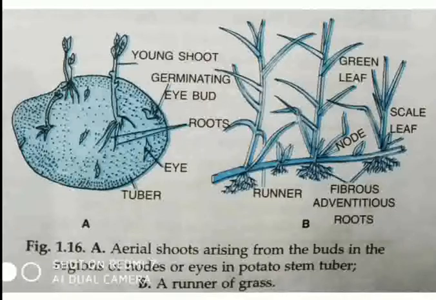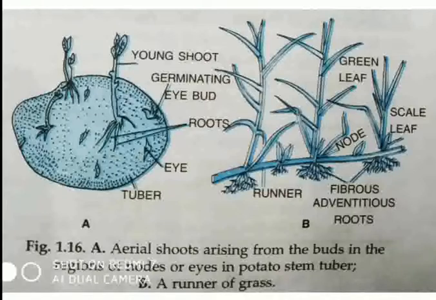Let me talk about this runner, that is shown by the garden grass, Cynodon dactylon, which in the local language we call doob grass. Aerial weak stems, for example in this doob grass, mint, pudina, and wood sorrel, oxalis, which touch the ground, give off adventitious roots at the nodes. Some older parts of the plants die and the branches separate from the parent plant and form the independent plant.